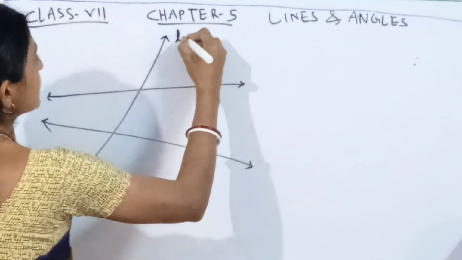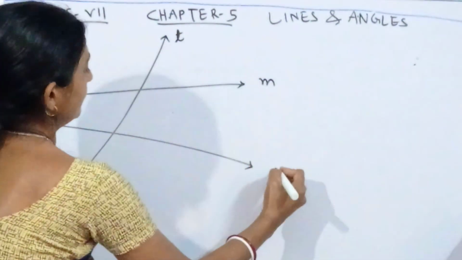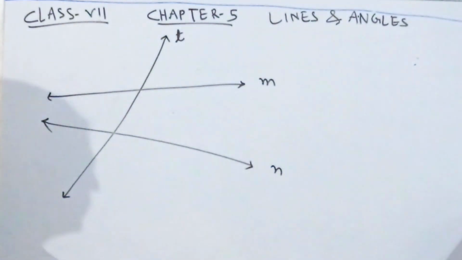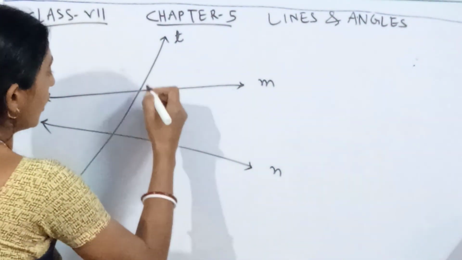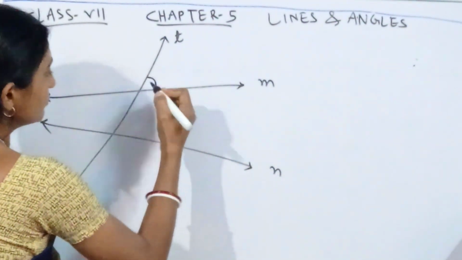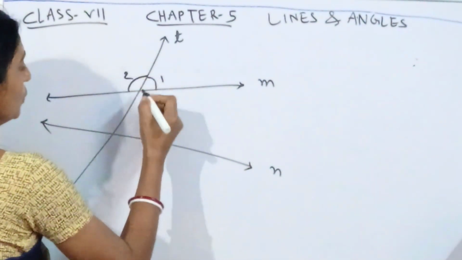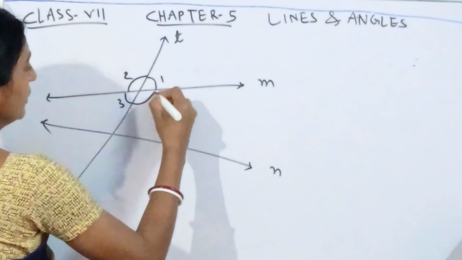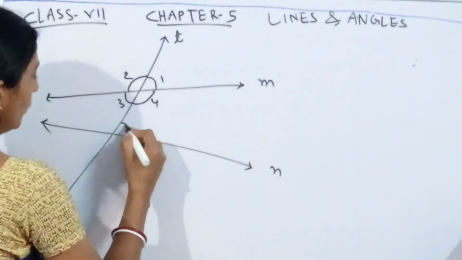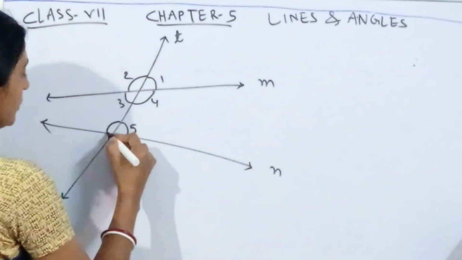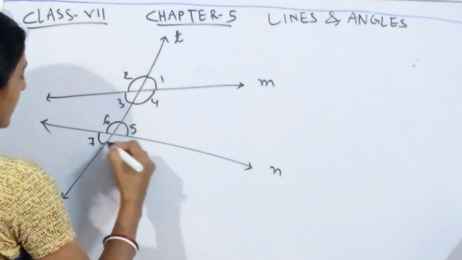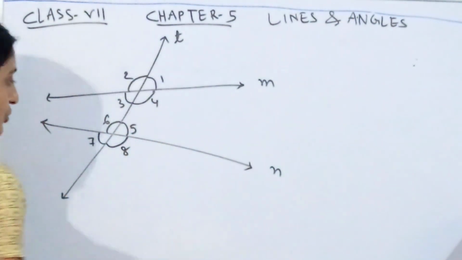Let's mark the transversal as T. This line is M, this line is N. You can put any names. Let's mark all the angles 1, 2, 3, 4, 5, 6, 7, 8.